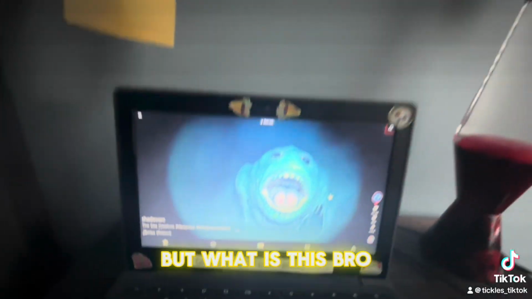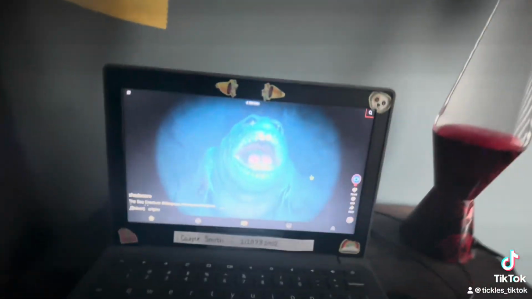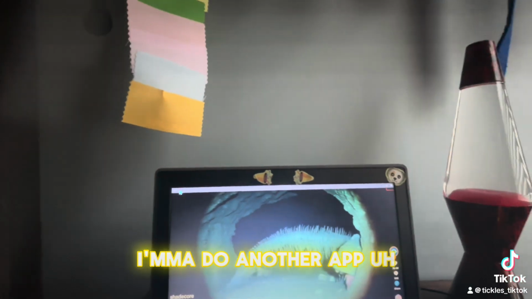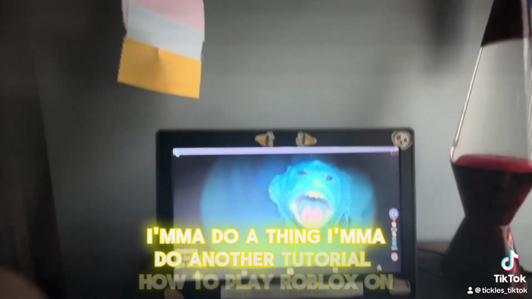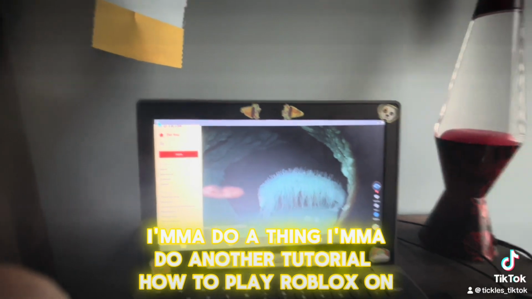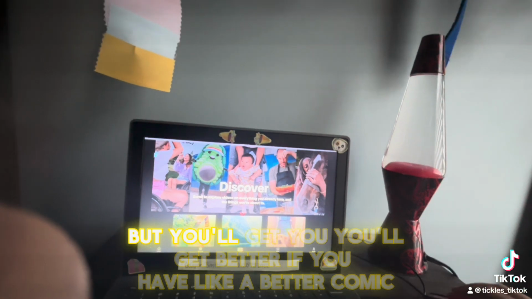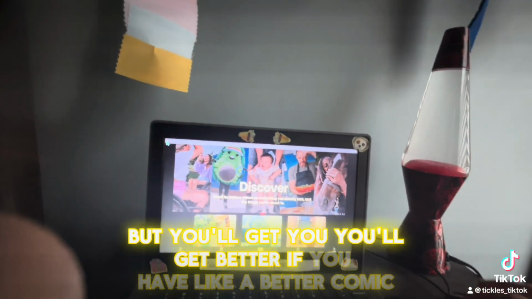But what is this, bro? What is this, bro? But like you see, you can basically do anything. I'm gonna do another tutorial on how to play Roblox on here. You can do that. It's extremely laggy, but it'll get better if you have a better Chromebook.